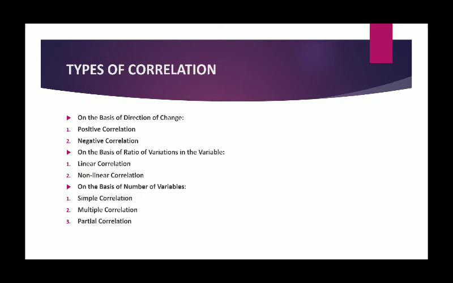The third one is partial correlation. Partial correlation means we recognize that more than two variables are involved, but the correlation is studied only between the two variables and other variables are assumed to be constant.